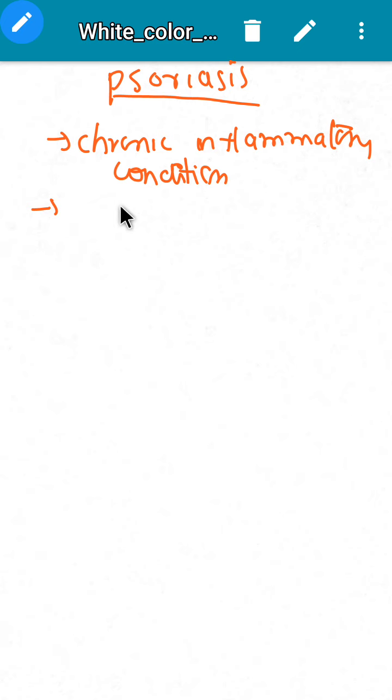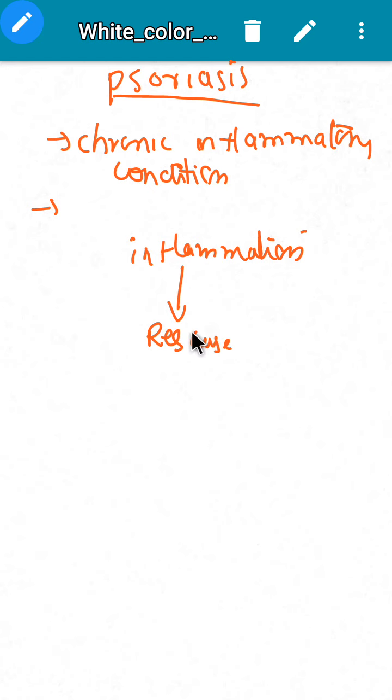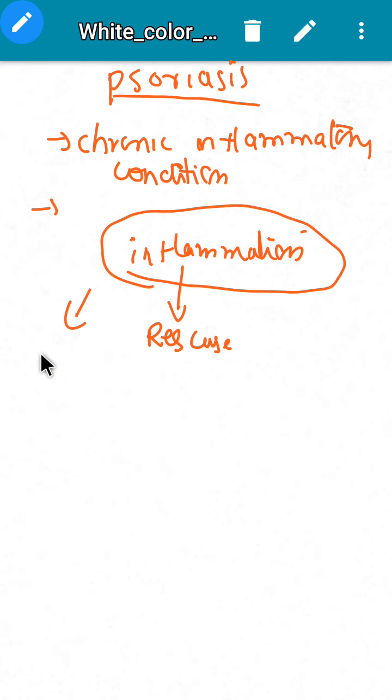In a normal person, when there is injury or when there is infection, what happens? Inflammation will take place, right? This inflammation will take place when there is injury or infection or invasion by external microorganisms. This inflammation will rescue us from injury or infection, and then after killing those microbes or rescuing us from injuries, this inflammation will subside, right? After recovery, this inflammation will subside.